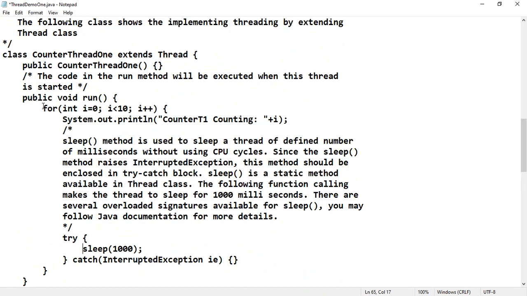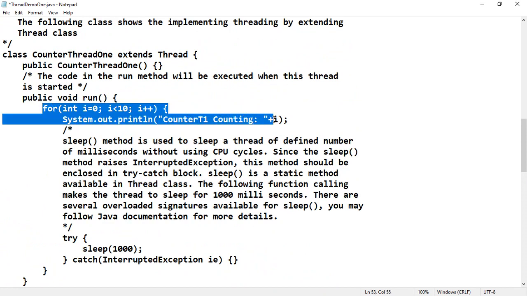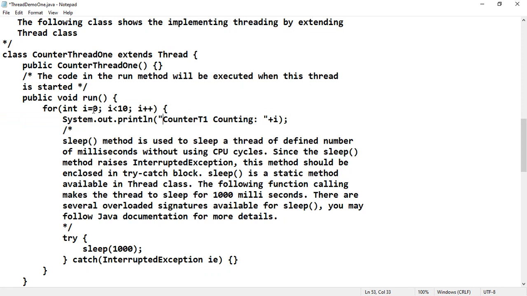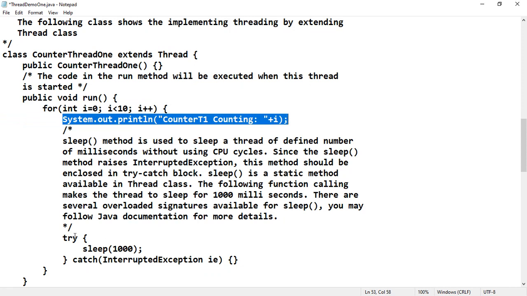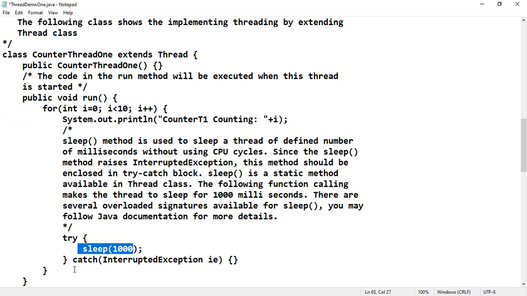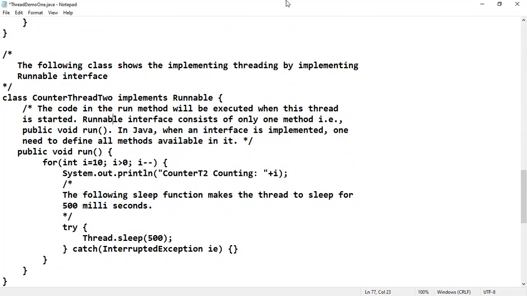This is the thread CounterThread1, which prints the counter in incremental order from 0 to 10. Once it prints the first value, this particular thread has to sleep for 1000 milliseconds. Then the next iteration takes place. Like that, till the 10th iteration, for every iteration it has to sleep for 1000 milliseconds and then go on to the next iteration. Here another class was written, which is called CounterThread2.